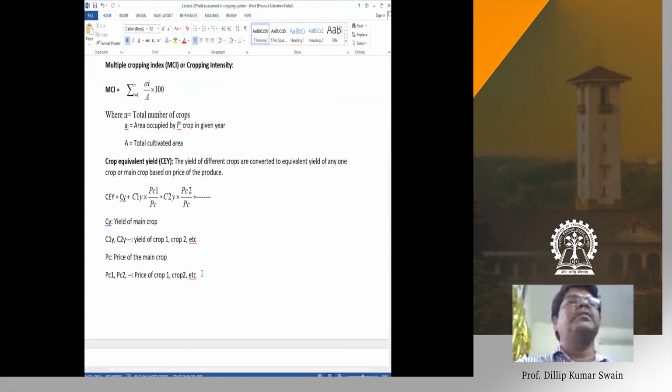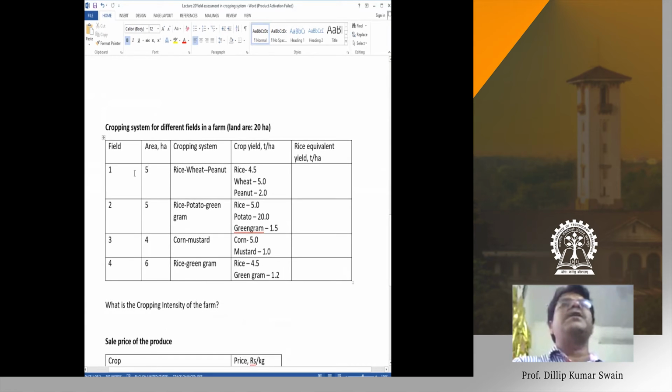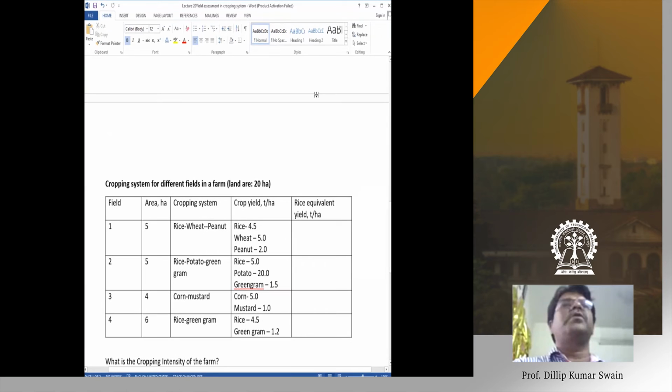So for example, this is a farm cropping system of different fields in a farm. I'll give an example here. Okay, let's come to the whiteboard.